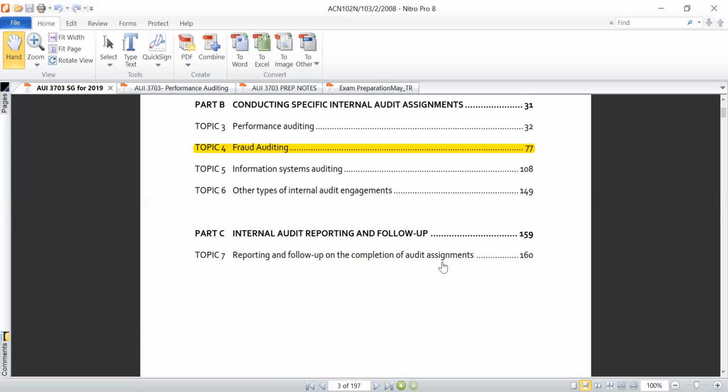So when you do the follow-up procedures, what you just want to establish is whether the recommendations that you have given them are adding value to management and to the organization as a whole, right? So that's topic number 7, but we're going to deal with that in greater detail when we get to that.